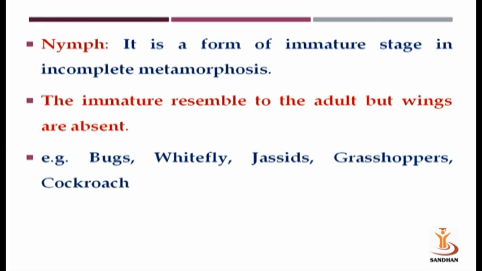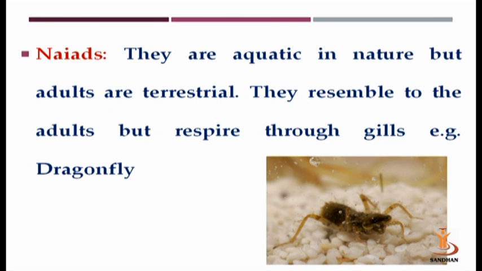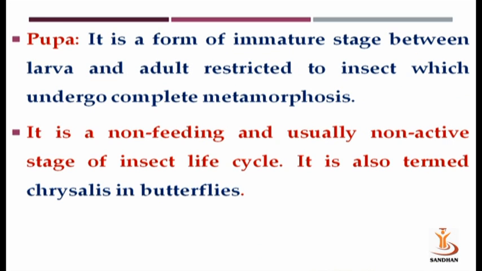Second, nymph. It is a form of immature stage in incomplete metamorphosis. The immature resembles the adult, but wings and genital organs, that is reproductive organs, are underdeveloped or absent. For example, bugs, whitefly, jassid, grasshoppers and cockroaches. Naiads are generally also hemimetabolous insects. They are aquatic in nature, but adults are terrestrial. They resemble the adults, but they respire through gills, just like fish. For example, dragonflies.